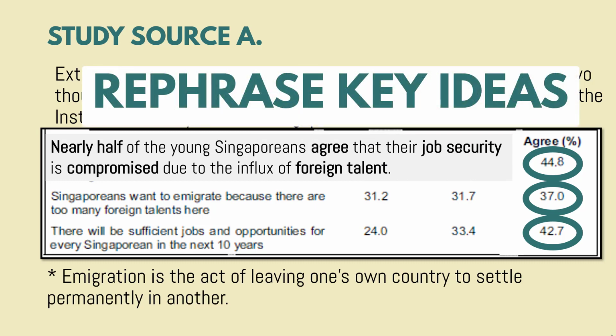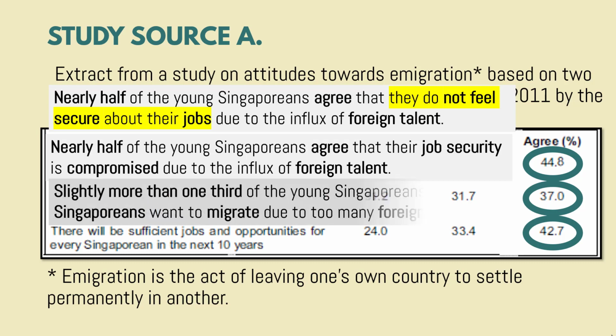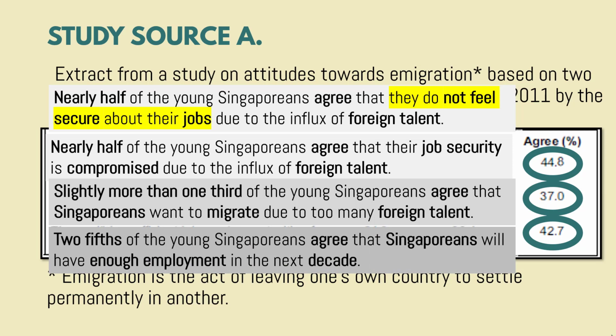It means that nearly half of the young Singaporeans aged between 19 to 30 agree that job security is compromised due to the influx of foreign talents. When we rephrase job security is compromised, what they actually mean is that they do not feel secure about their jobs. It means that they might lose their job anytime due to foreign talent. The next one is that slightly more than 1/3 of young Singaporeans agree that Singaporeans want to migrate because there are too many foreign talents. And last but not least, we have 2/5, which is quite a substantial amount as well, of young Singaporeans who agree that Singaporeans will have enough employment. They probably will be employed in the next decade.